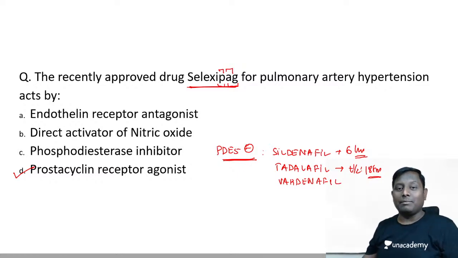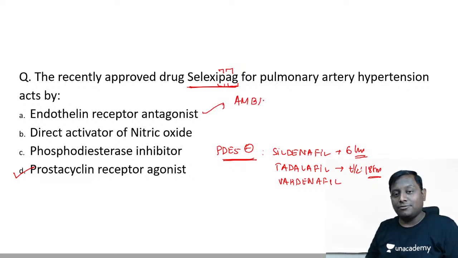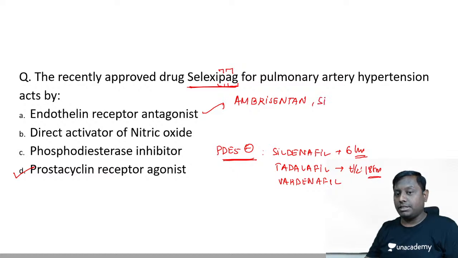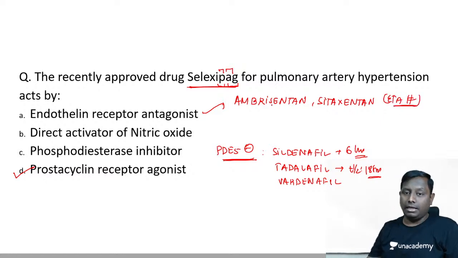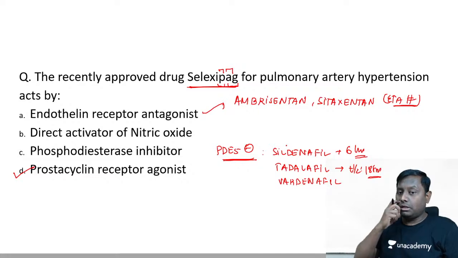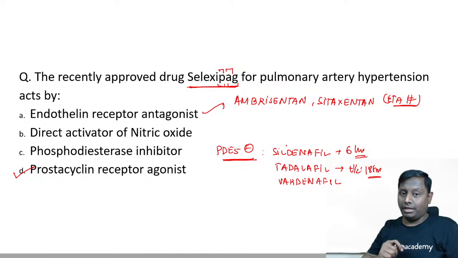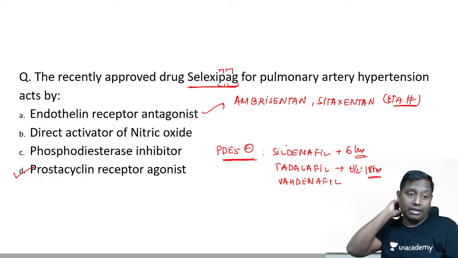Now for pulmonary artery hypertension we have a different drug of choice, like endothelin receptor antagonists, right, ambrisentan. This is the drug of choice, and according to current recommendations, give ambrisentan, an endothelin A receptor antagonist, or sitaxentan. These are endothelin A antagonists. Give this endothelin A antagonist in a fixed dose combination with sildenafil. So it's available as ambrisentan with sildenafil. We use sildenafil 20 milligram also. But for erectile dysfunction the dose is different, 50 and 100. For this patient it will be 20, right? So the fixed dose combination is also highly effective.